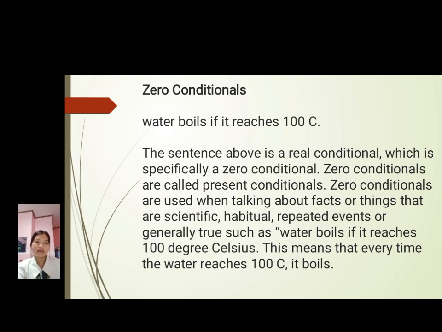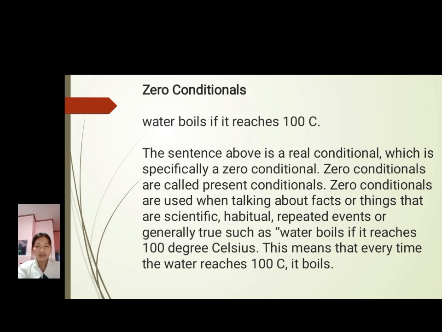This means that every time the water reaches 100 Celsius, it boils. So, zero conditionals are used to describe facts or situations that are always true. They are often used for scientific facts, general truths, or habits.